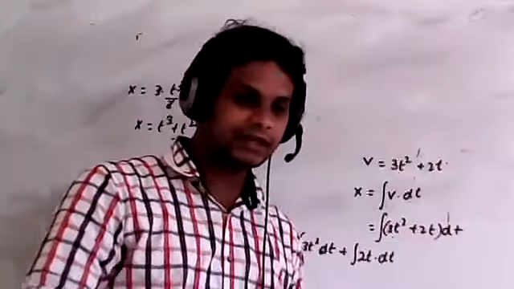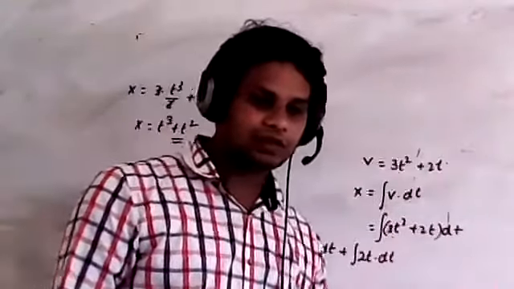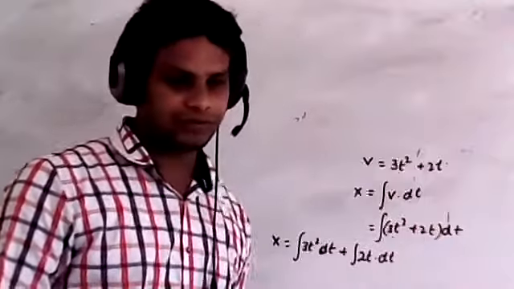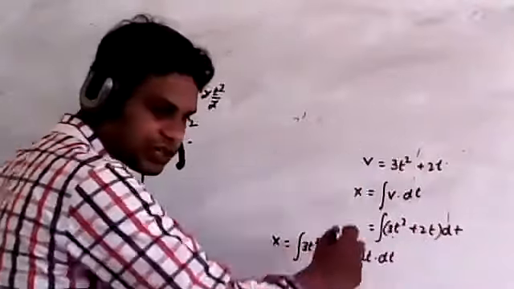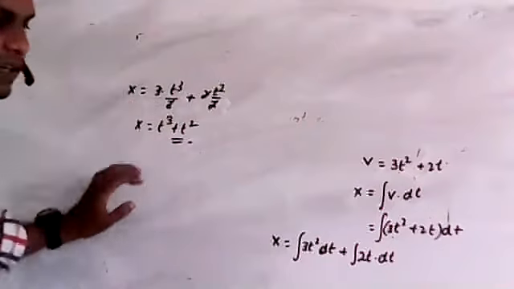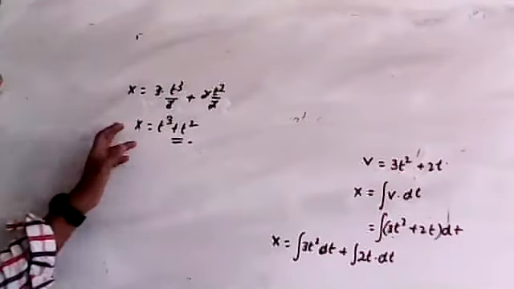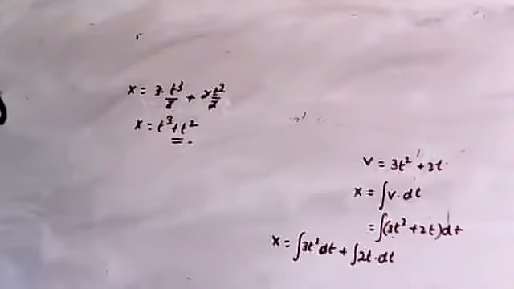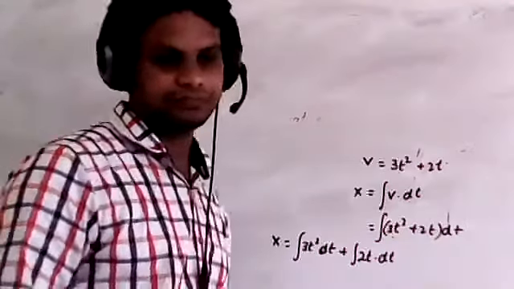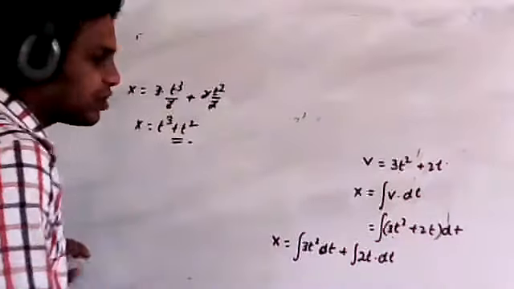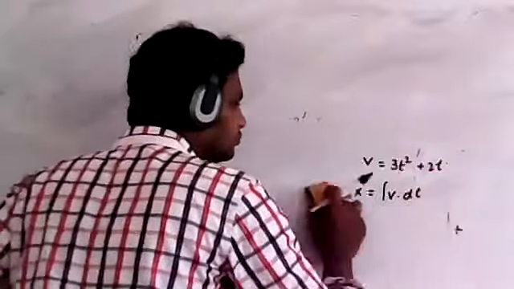We'll discuss later, after the vectors concept, problems based on this, and they will give some limits. You just substitute the limits and you will get the displacement value. So in this problem, the displacement is t cube plus t square. Now shall I move to the next concept? We'll discuss the problems after the vectors concept.